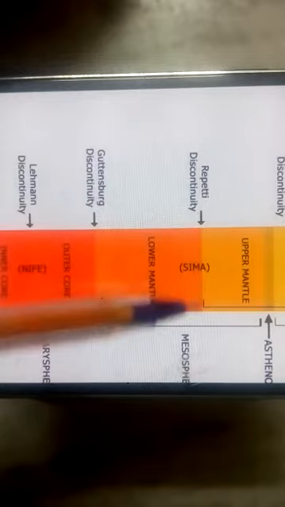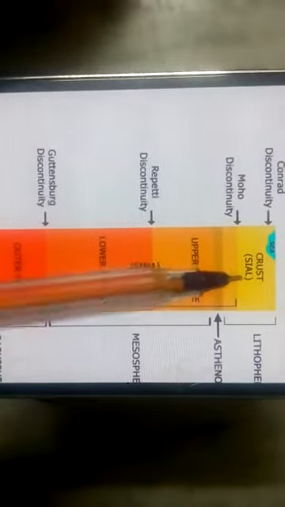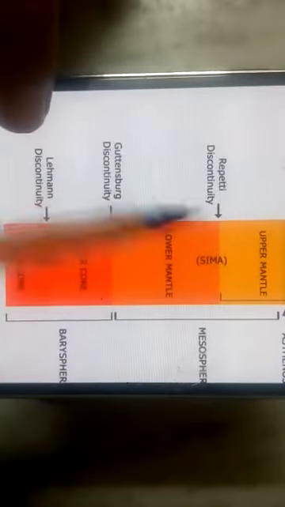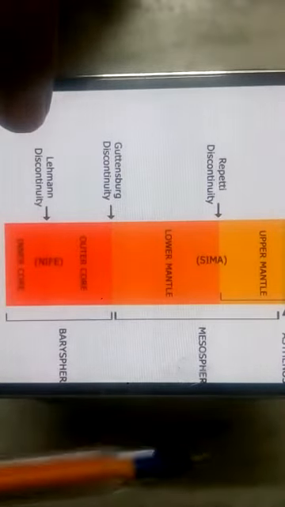The crust is called Sial, for silica and aluminium. These are the dominant particles of these areas. The Repetti discontinuity lies between upper mantle and lower mantle. The lower mantle is also called the mesosphere.